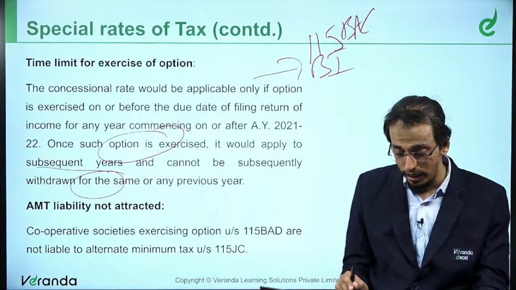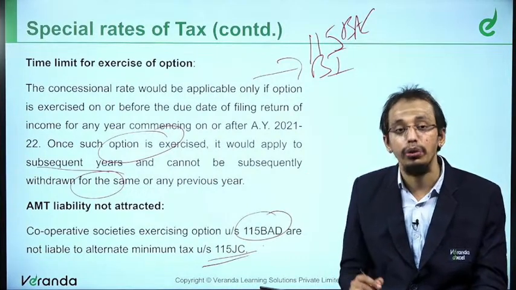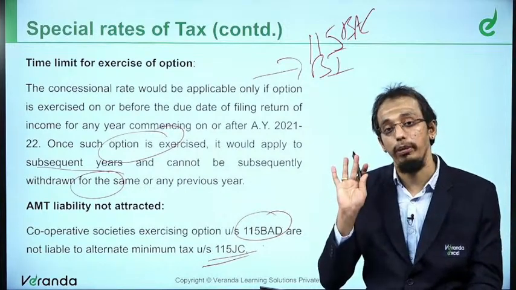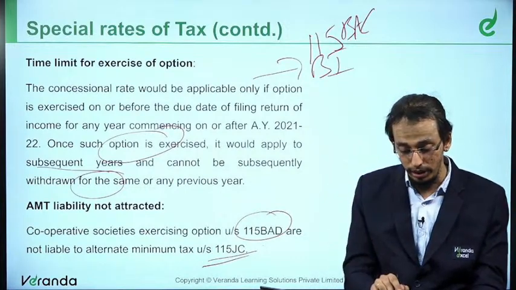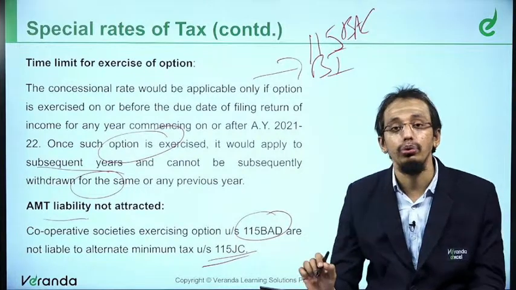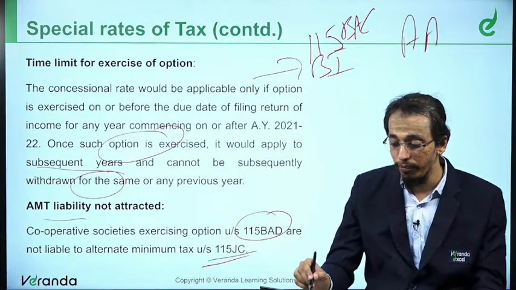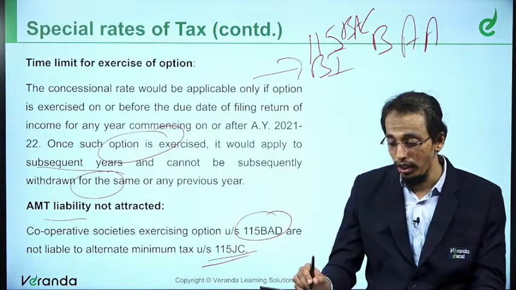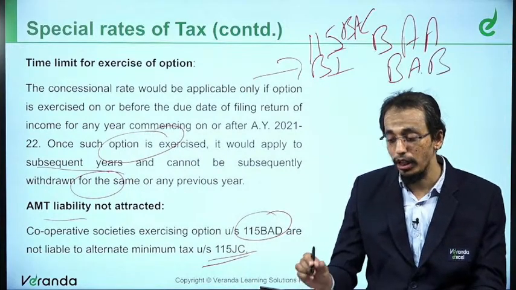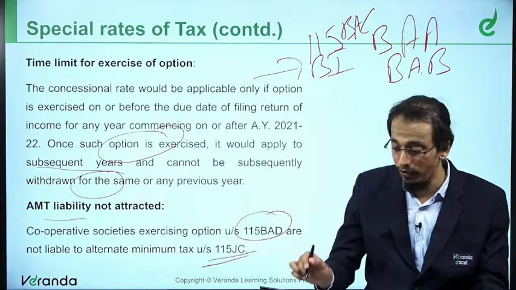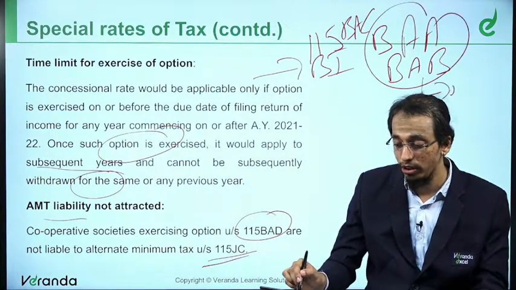Similarly, again, 115BAD, if you choose, AMT is not applicable. In a very simple nutshell, if you choose 115BAA, this is for a company, or 115BAB, again for a company, MAT is not applicable. For a company, what is not applicable? MAT.